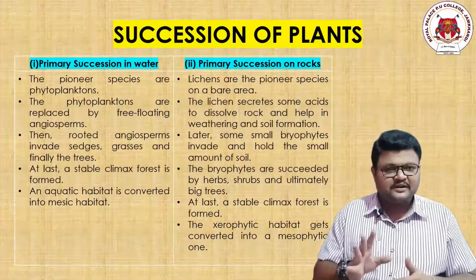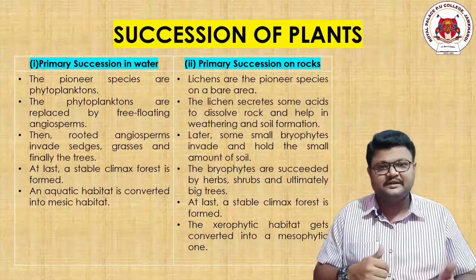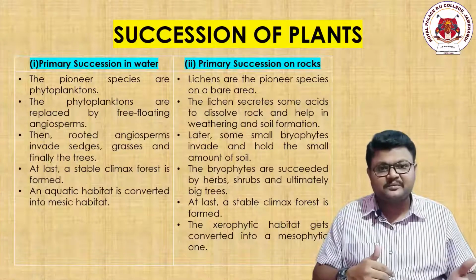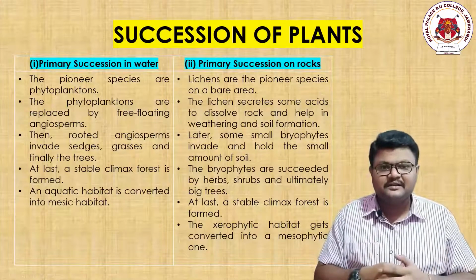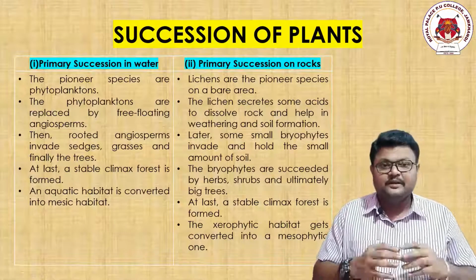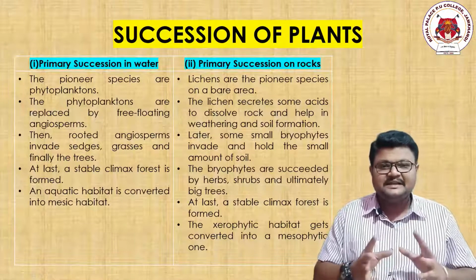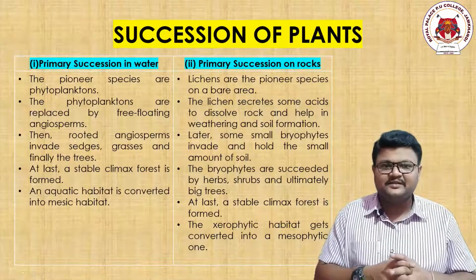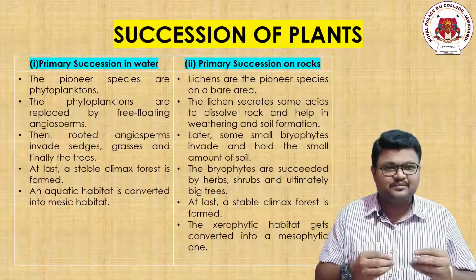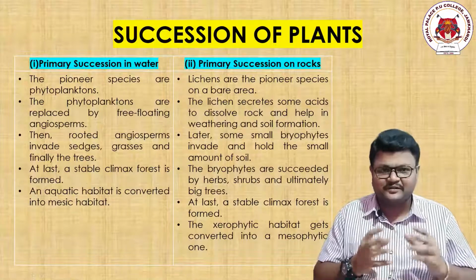Phytoplanktons were there. Now there is an increment in the organisms or species population. We call that the free floating angiosperms. In case of primary succession on rocks, these lichens release some acids which result in the weathering or powdering of those rocks and result in the formation of soil.